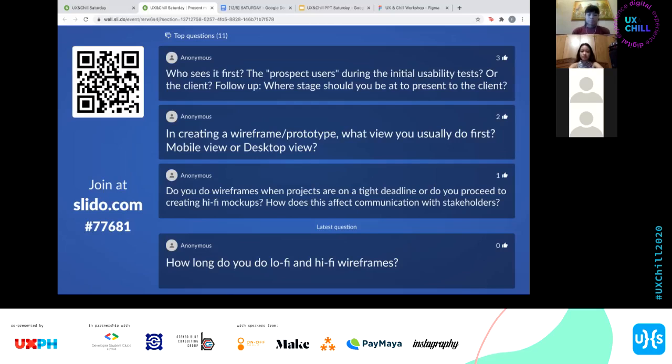I just find that workflow the most collaborative. I don't know if collaborative is the right word, but it's the more sensible way to go about it. And then what stage should you be at to present to the client?